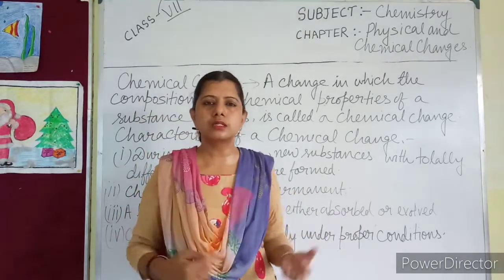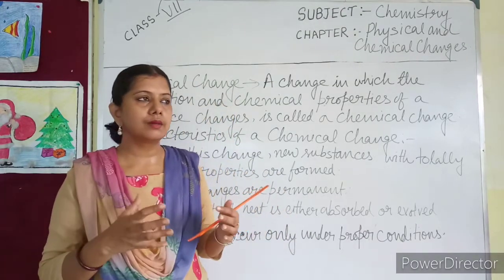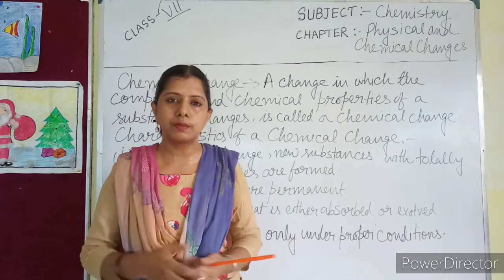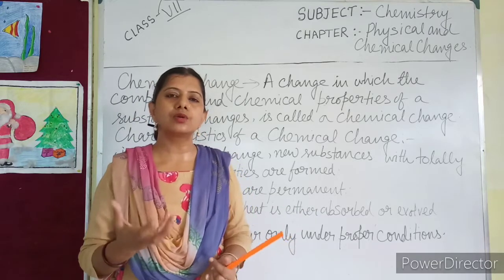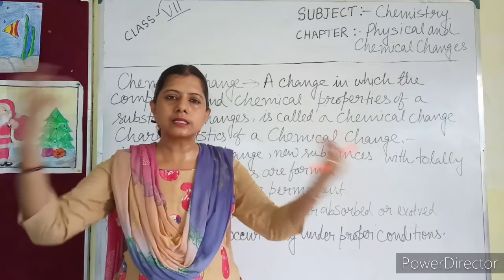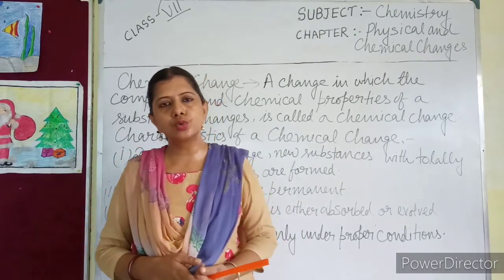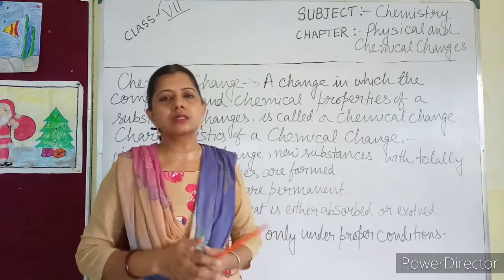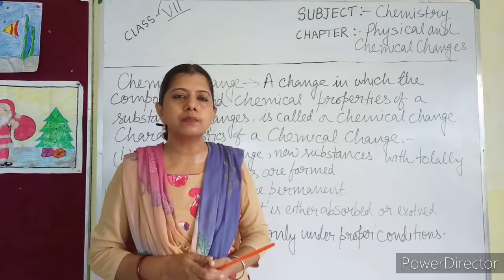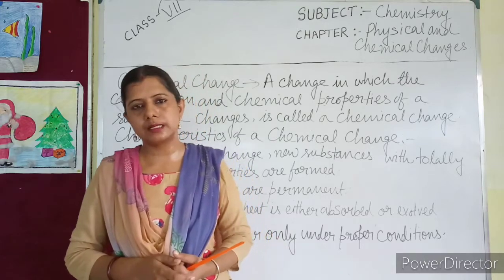Hydrogen itself burns. If hydrogen gas is there and fire is there, the gas itself will burn. Oxygen, what does it do? Oxygen supports combustion. That is, the burning process is not possible in the absence of oxygen.